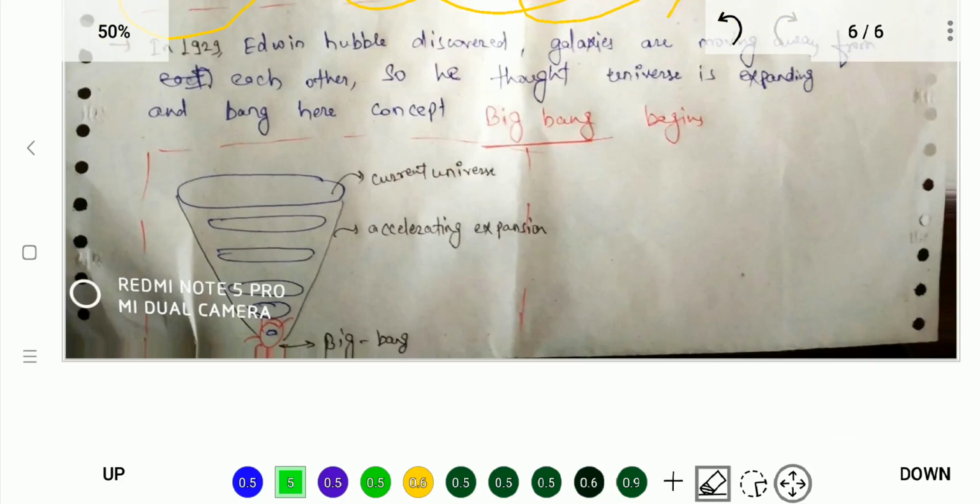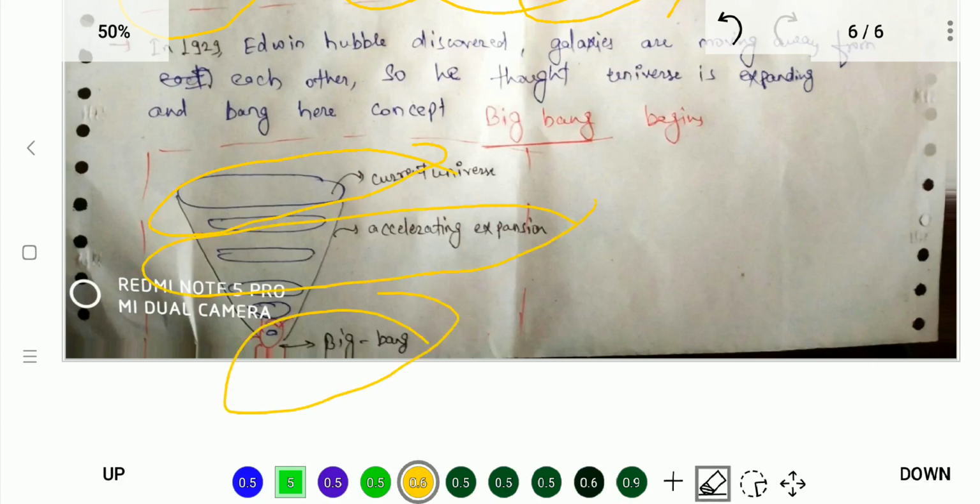This is the current universe. This is accelerating expansion. The universe is expanding. Here the Big Bang begins. So this is how we reached from 300 BC to 1929. This is the development of models of the universe. So I would say from 300 BC to 1929, 2000 years. Yes, for 2000 years we broke our minds. So we reached this theory.